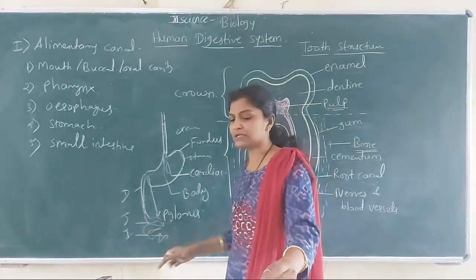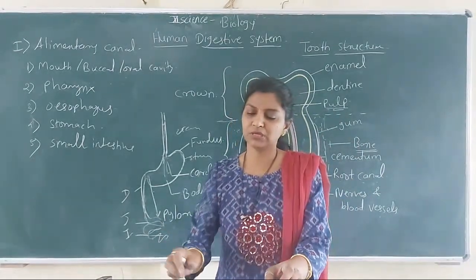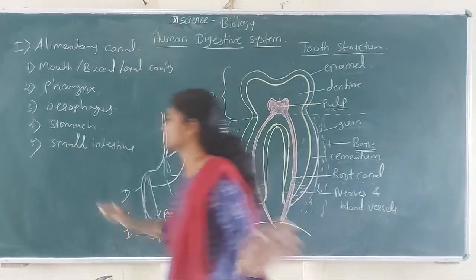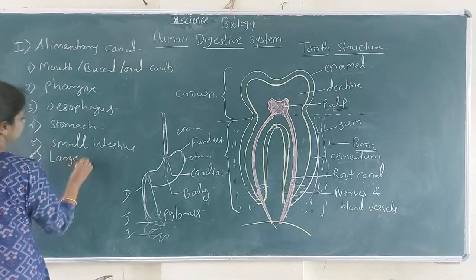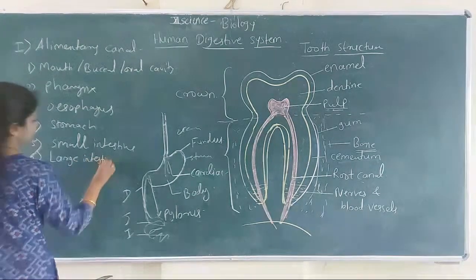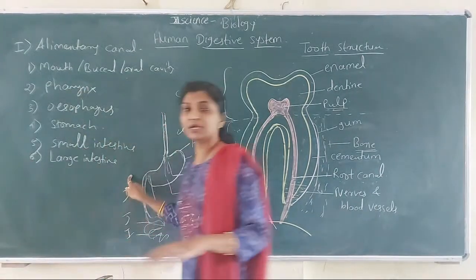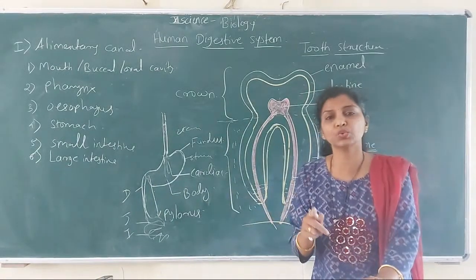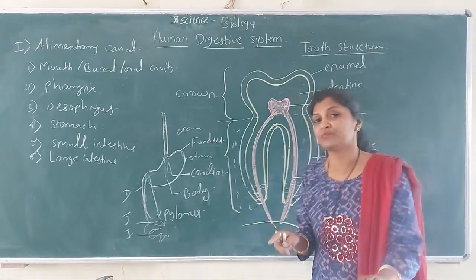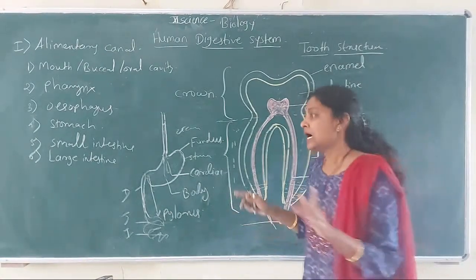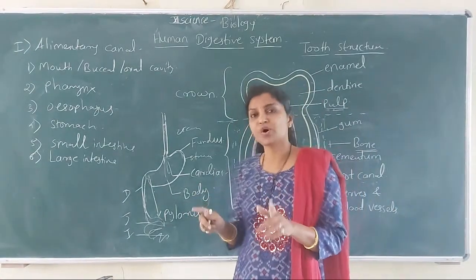Small intestine नंतरचा जो पार्ट आहे मुलांनो, that is कुठला? Large intestine. Small intestine leads to large intestine, which is about 1.5 meter in length, and it is wider than small intestine.